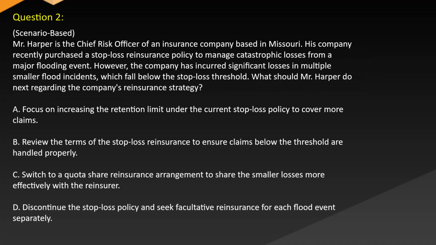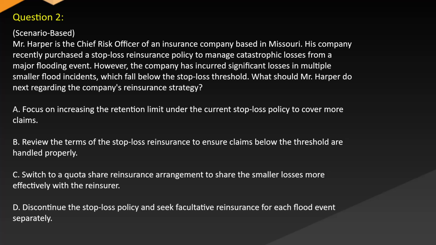Question 2. Scenario-based. Mr. Harper is the chief risk officer of an insurance company based in Missouri. His company recently purchased a stop-loss reinsurance policy to manage catastrophic losses from a major flooding event. However, the company has incurred significant losses in multiple smaller flood incidents which fall below the stop-loss threshold. What should Mr. Harper do next regarding the company's reinsurance strategy?